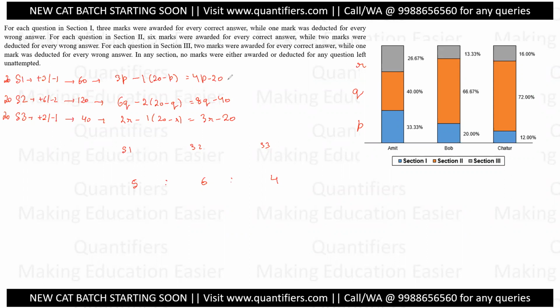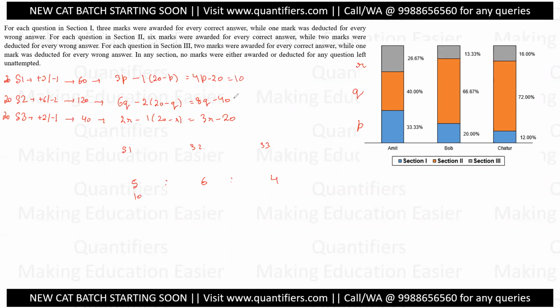Let us see. This is the total score in section 1. If I equate it to 5, I get 4p as 25, so p is 6.25, but that is not possible. P is the number of correct questions, so it has to be a natural number, which means 5 is not possible. Since these are ratios, the next ratio would be 10 is to 12 is to 8. Now I will keep on checking where I get an integer.